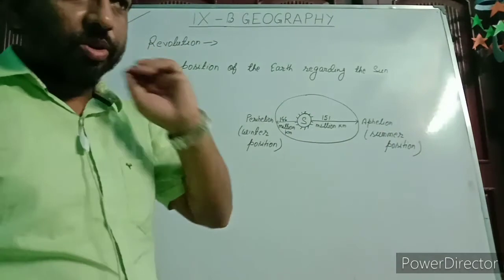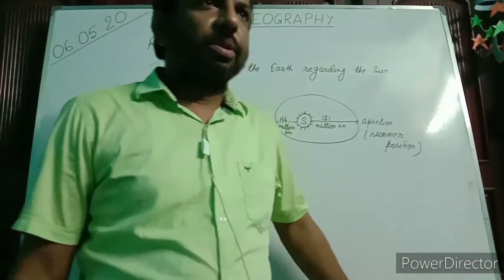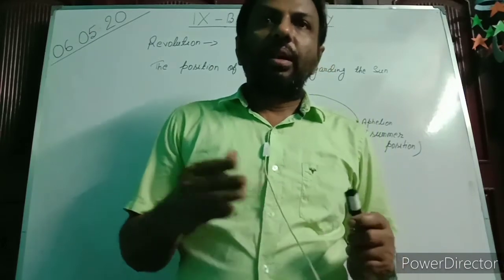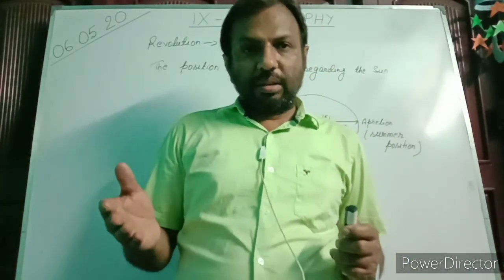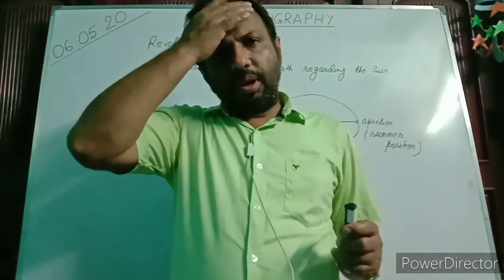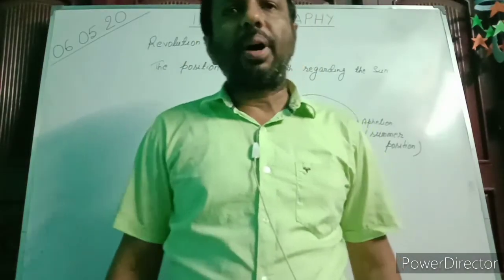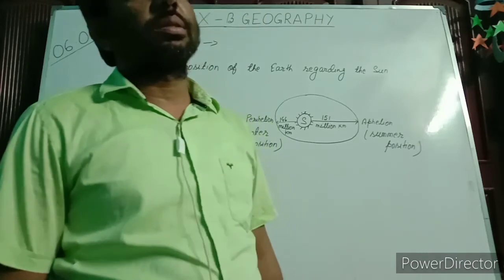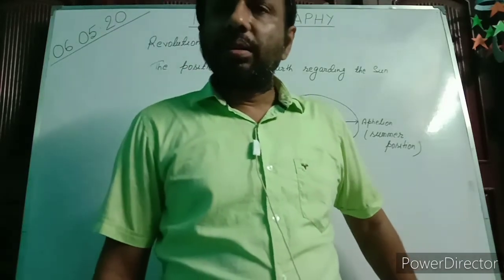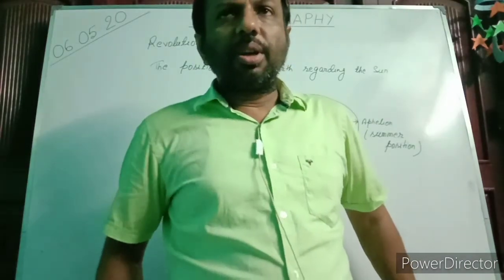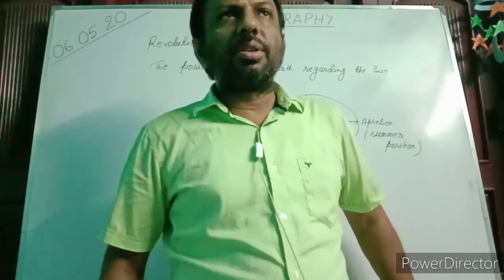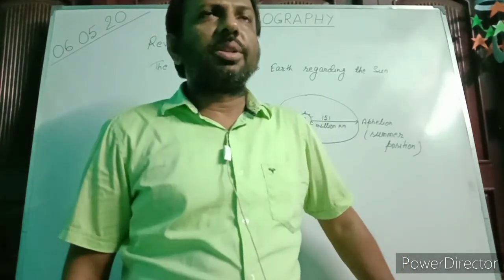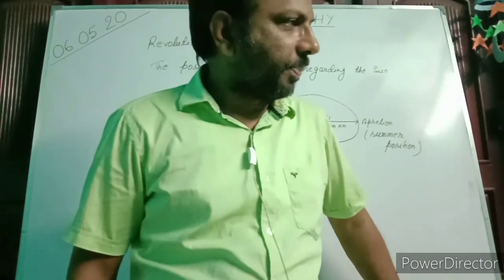So till here you saw the definition of revolution. The earth revolves around the sun in a fixed path, that is the earth's revolution. It takes more than 1 year to complete one revolution, in other words 365 and 1 by 4 days.